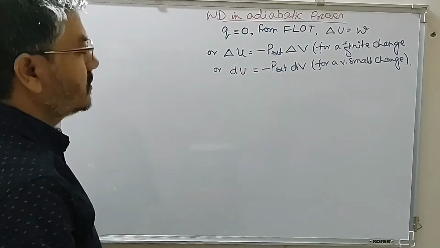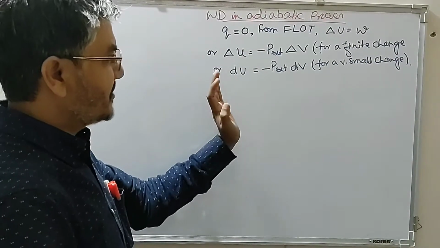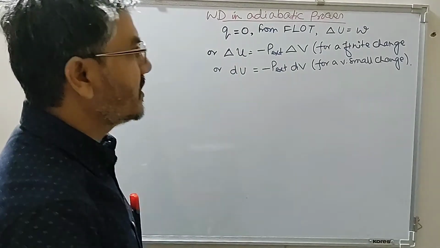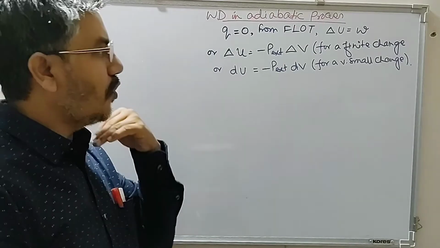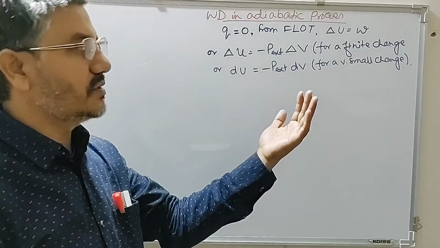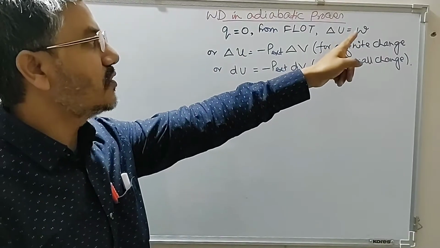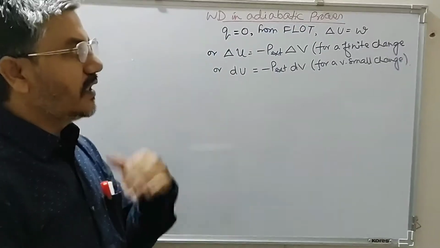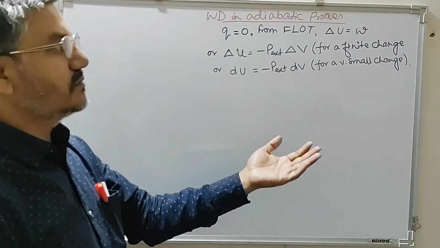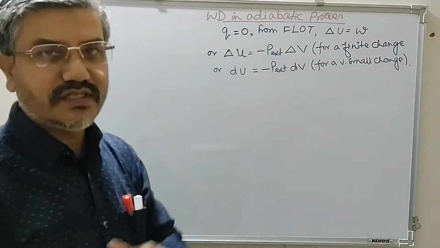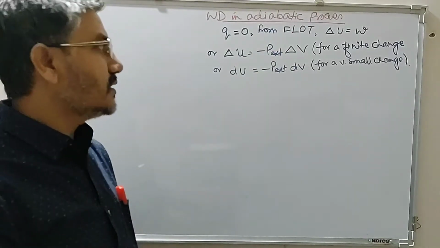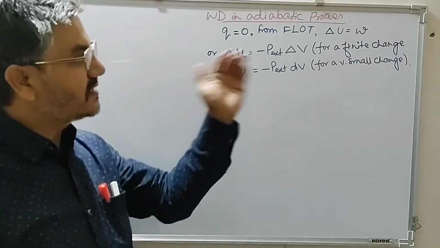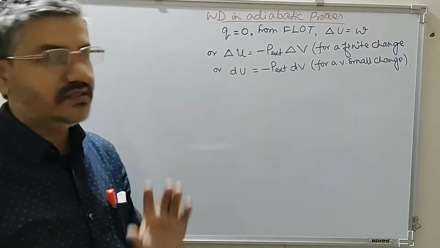So work done is equal to change in internal energy for an adiabatic process. That means if work is done on the system, so work is positive, there is a corresponding increase in internal energy. If work is done by the system, then correspondingly there must be a decrease in internal energy. So work done is at the expense of an increase or decrease in internal energy of the system.